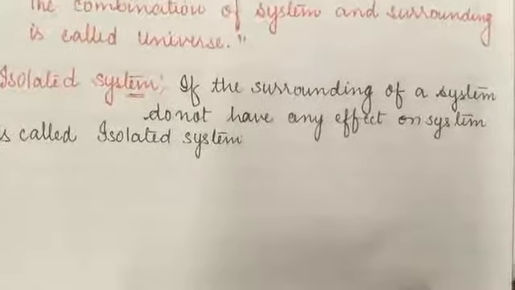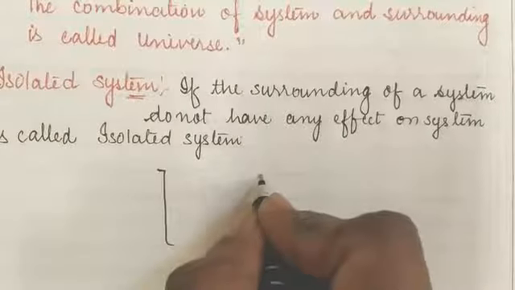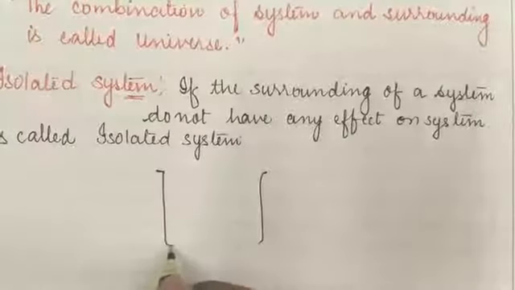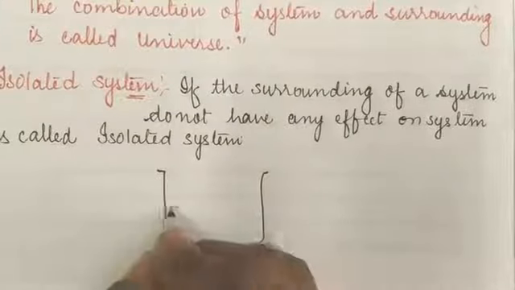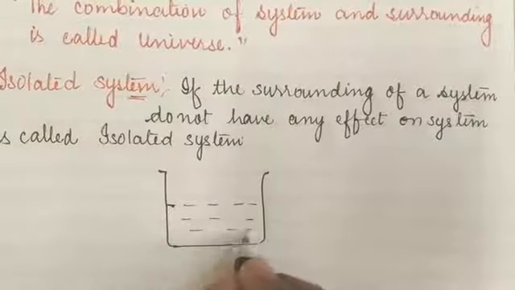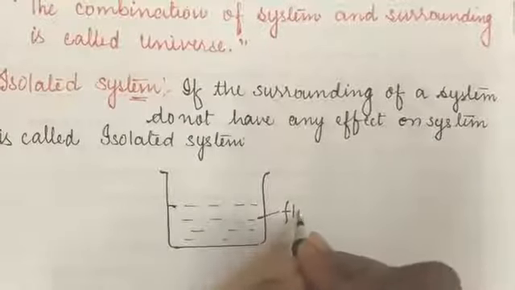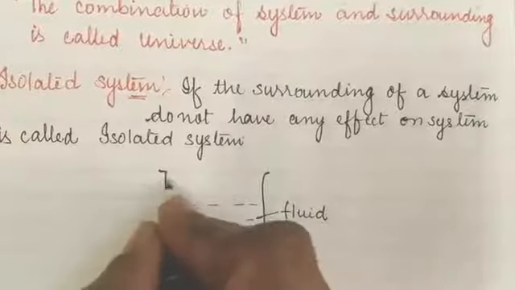Let us suppose we have a vessel. Here I am drawing a container into which some amount of fluid is filled. This fluid is contained by this container.